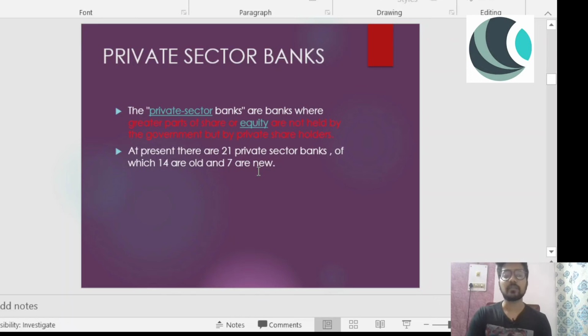Right, so private sector banks are different from public sector banks. How? In public sector banks, the majority of ownership is in the government's hand, like more than 50%. In private sector banks, it's quite the opposite. And at present in India, there are 21 private sector banks, of which 14 are old and 7 are new. Right. So this is about private sector banks.